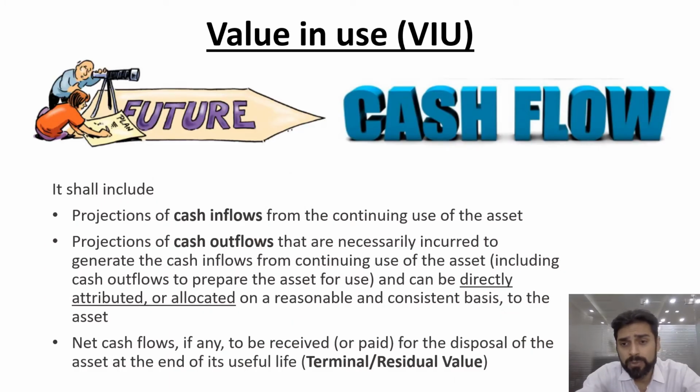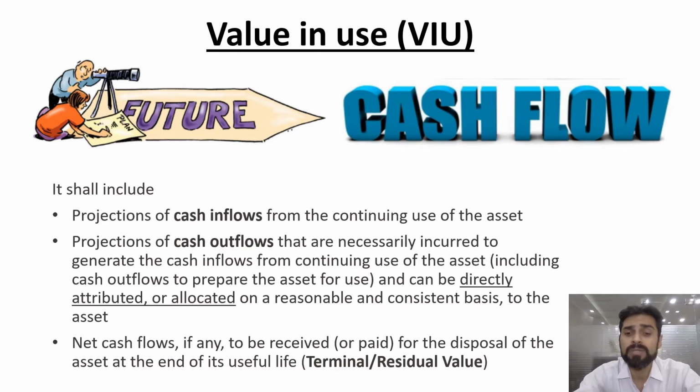Then value in use will take into account the cash inflows from continuing use of assets, assuming that you will use the assets till the end of its life, and the projection for outflow also. Some expense you will have to incur, maybe for maintenance of your machinery, which are directly attributed to that particular asset or cash generating unit, you will have to take into account.